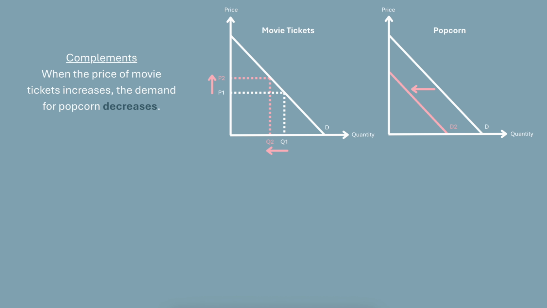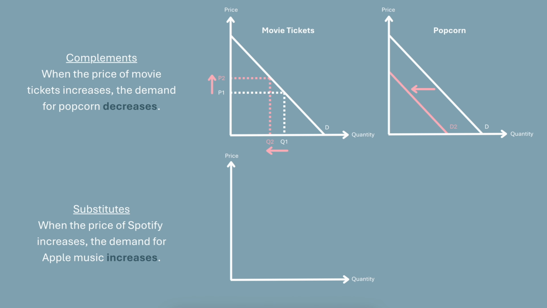The other scenario is when there is a price increase for a substitute good. When the price of, for example, Spotify increases, the demand for Apple Music increases. Basically, if Spotify got more expensive, a lot of people would just turn to the dark side and get Apple Music. So, just like before, we draw a graph showing the price of Spotify increasing.